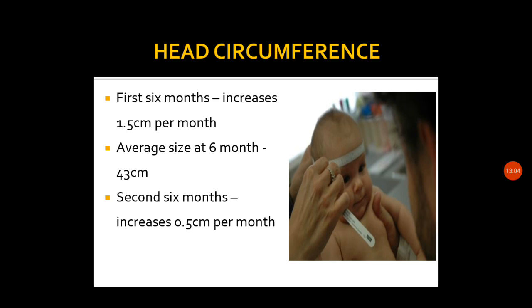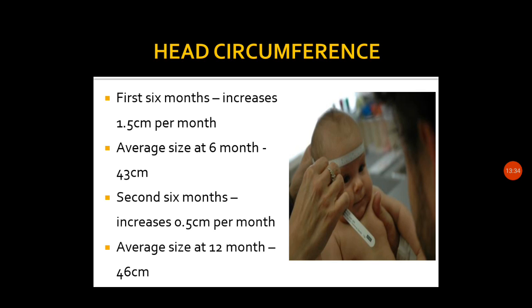The first 6 months it was growing fast; in the second 6 months that growth slightly decreases. Average size at 12 months is only 46 centimeter, from 43 to 46, only 3 centimeter difference in the 12 months.